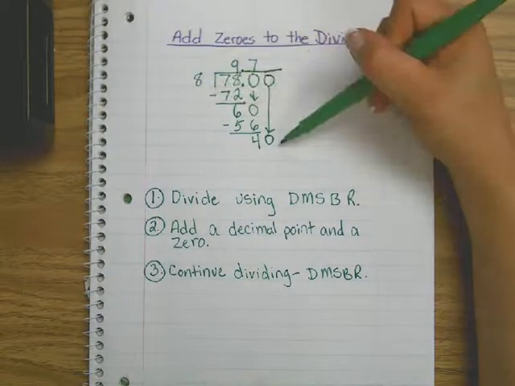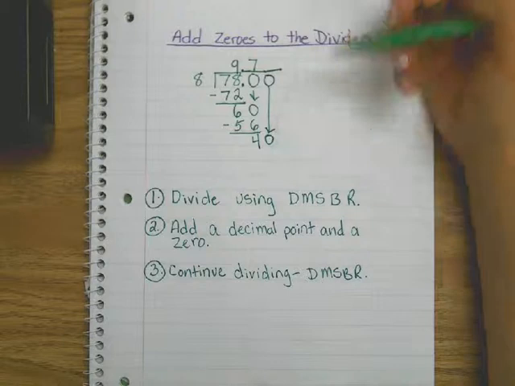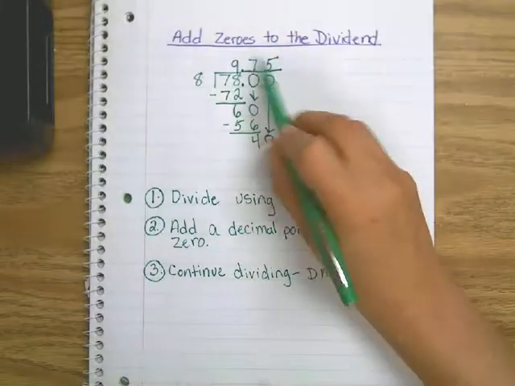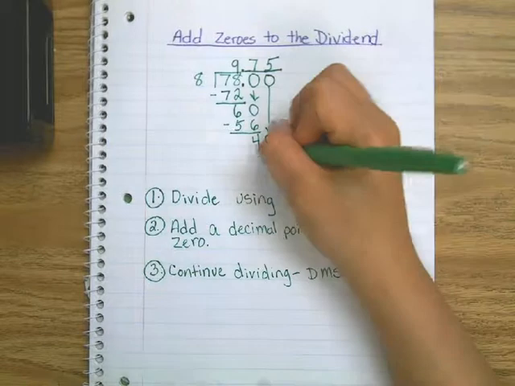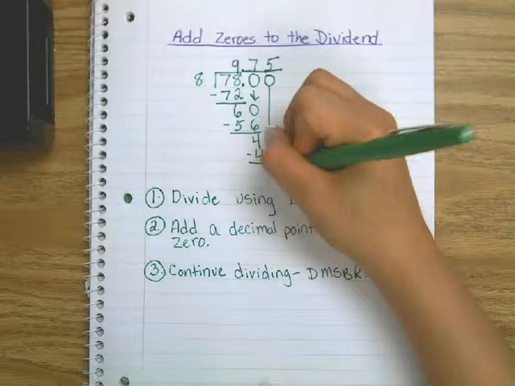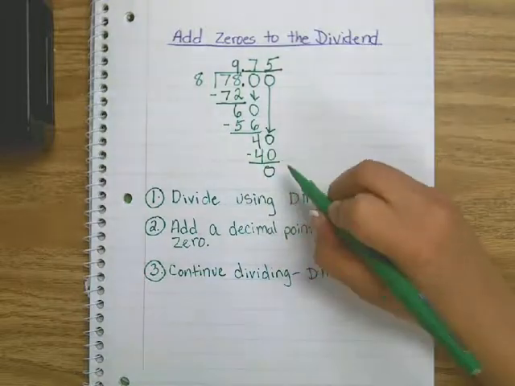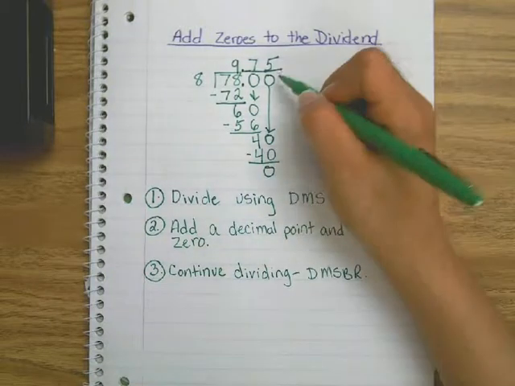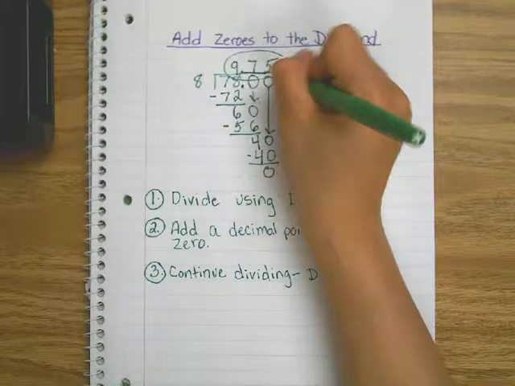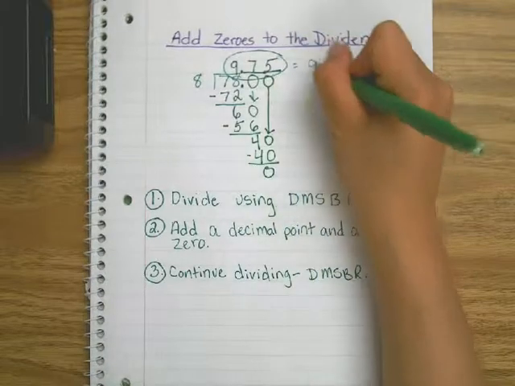How many times? 5. What is 5 times 8? 40. 40 minus 40. 0. Once I have 0, I know I am done. So my answer is 9 decimal point 75.